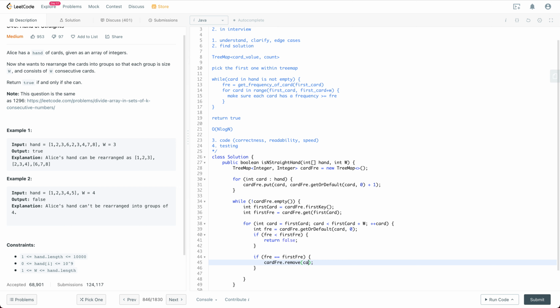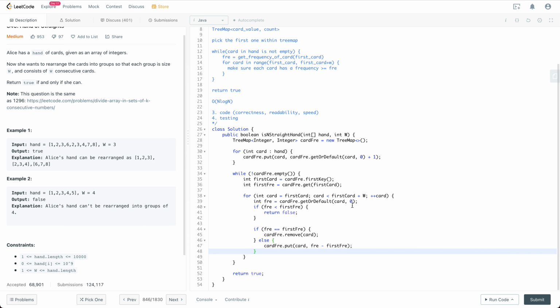So we are going to remove the card from it. Otherwise, it means we have more than the first frequency, then we are just going to have cardFreq.put(card, freq minus firstFreq). So I think that's pretty much it.